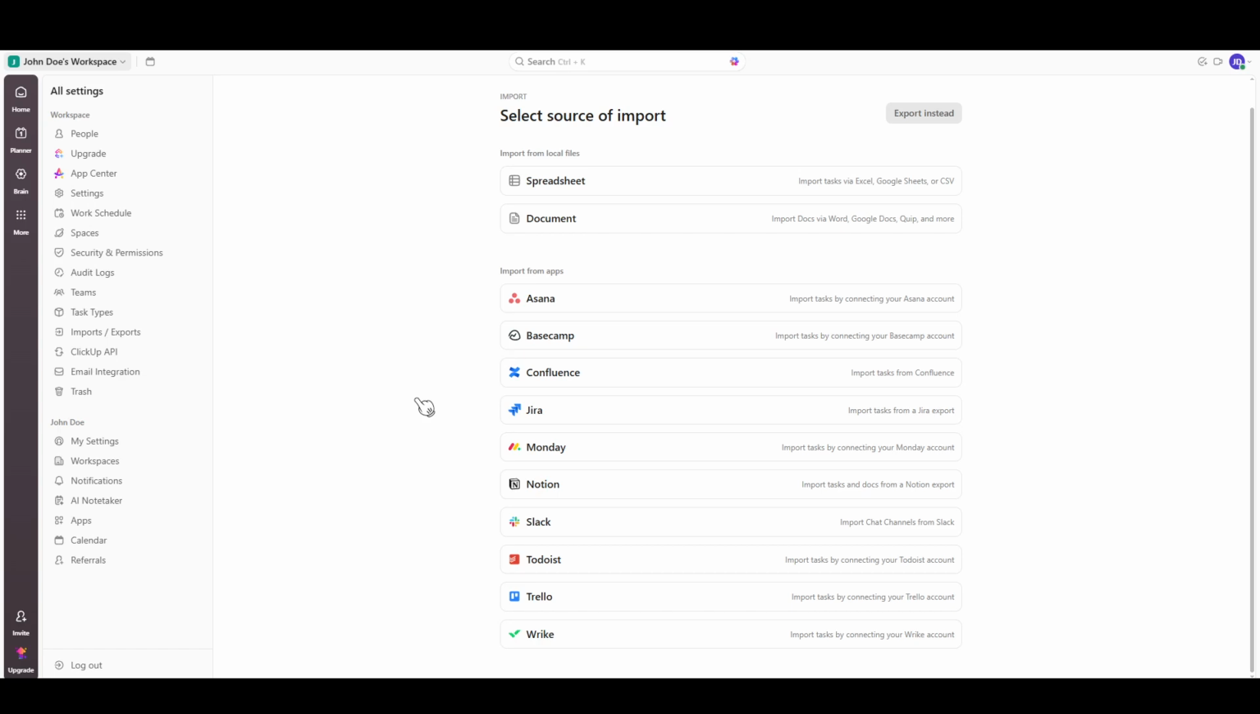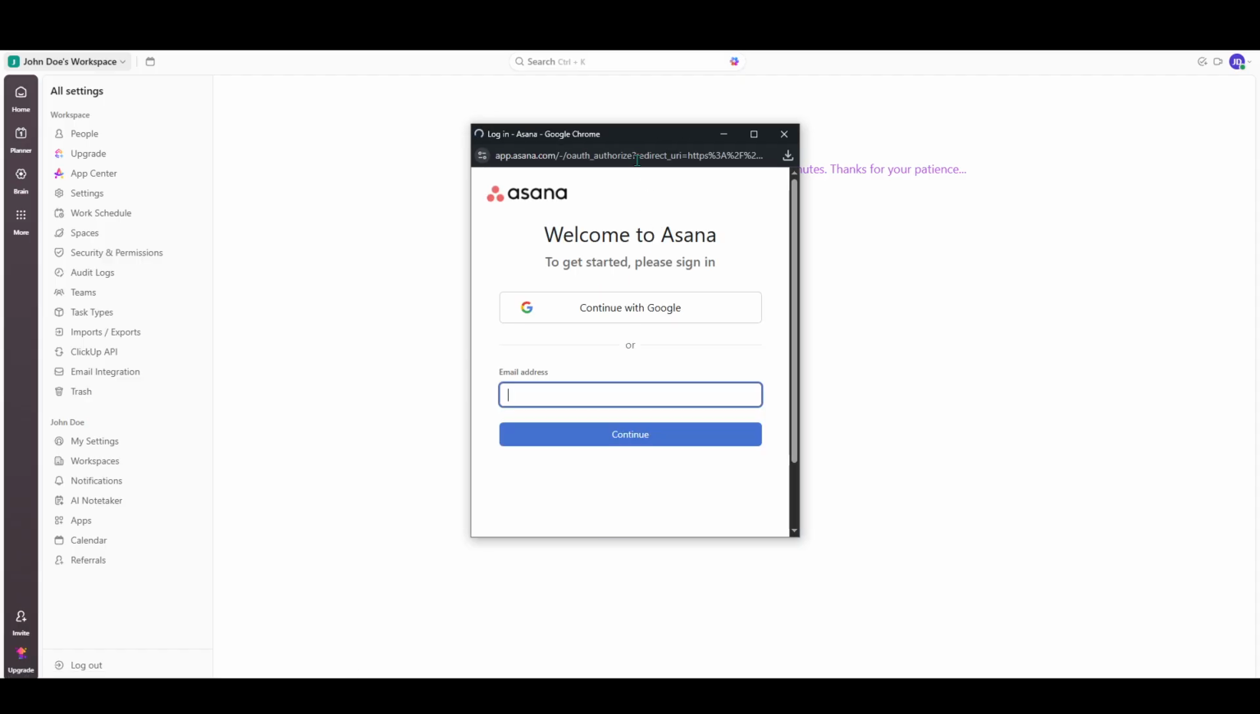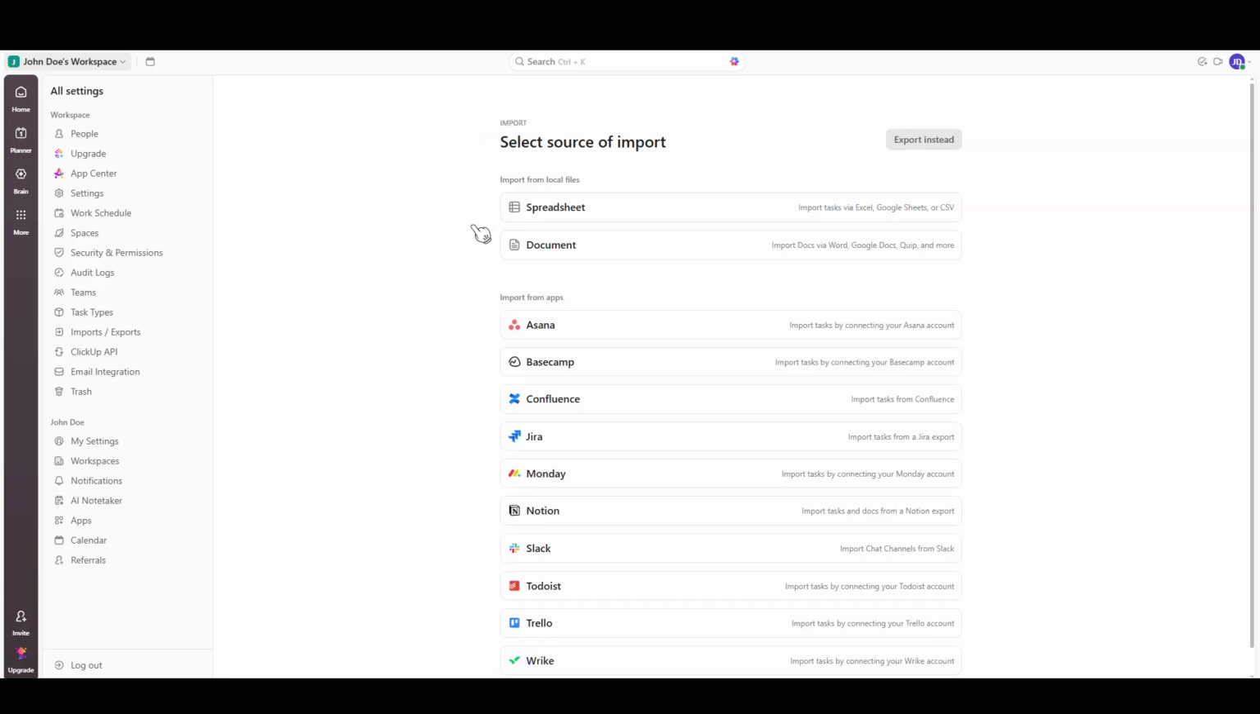And just like that, your data is now part of your ClickUp workspace. You've successfully imported your tasks and information, which are now ready for you to organize and manage with just a few additional clicks. This flexibility and ease of use is what makes ClickUp a powerful tool for any project manager or team. So go ahead, explore the possibilities, and transform how you work with your data in ClickUp.